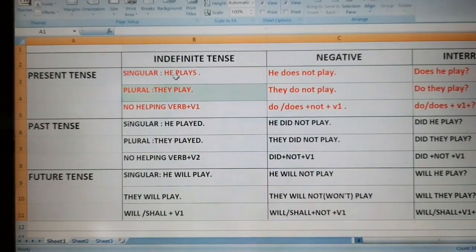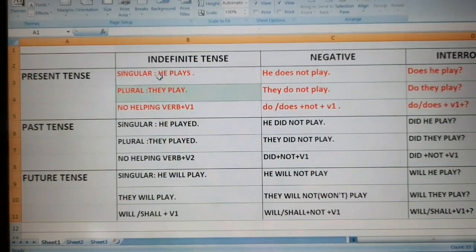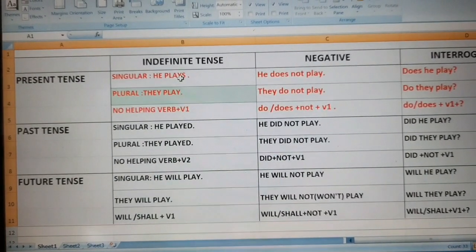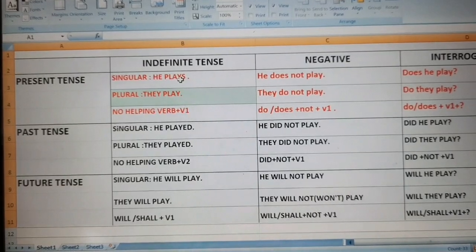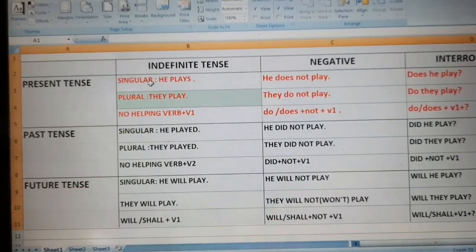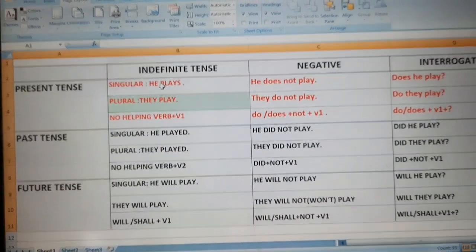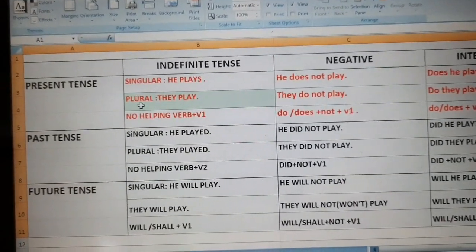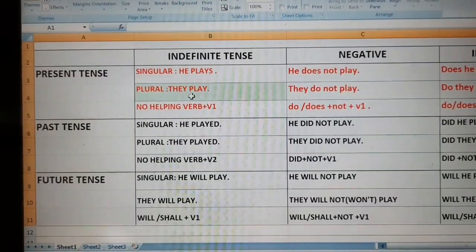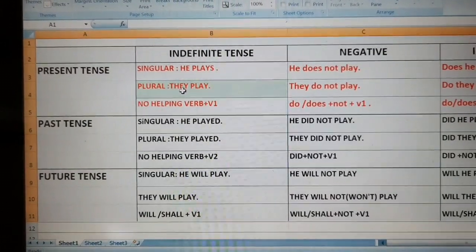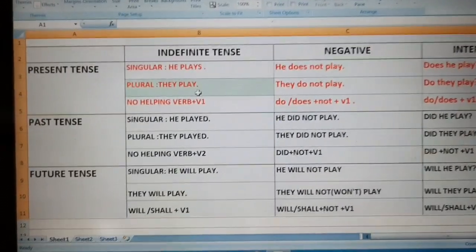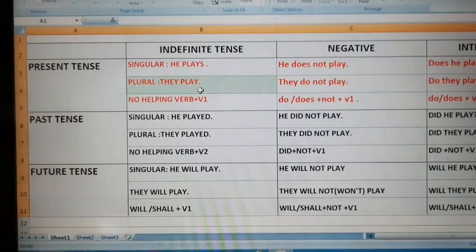When we are reading this, we understand that he is the singular subject. That's why the verb is taking s with it. So, when the subject is singular, it takes s or es with it. When the subject is plural, they play. Here they is plural. So, when the subject is plural, then the verb does not take s or es with it.